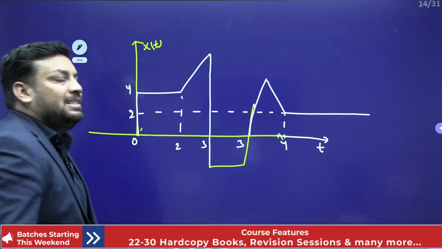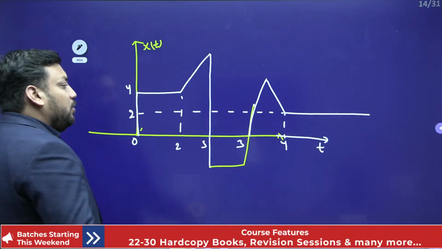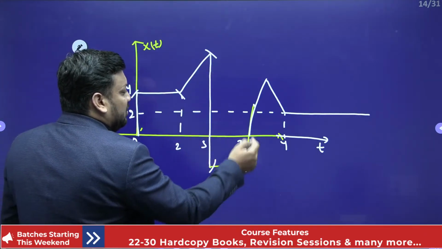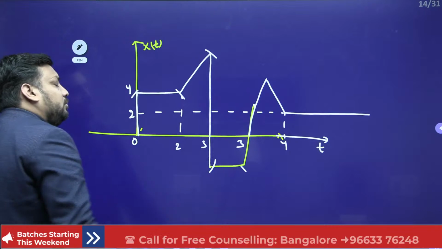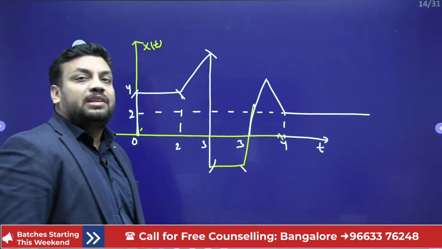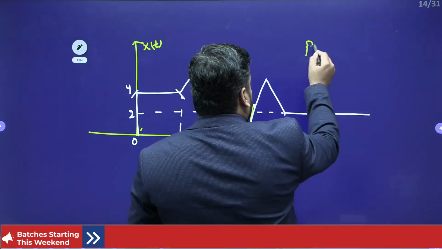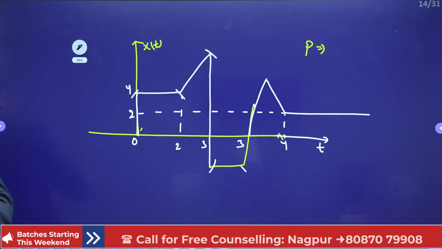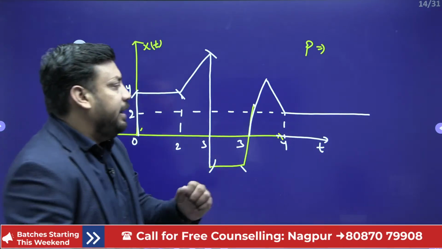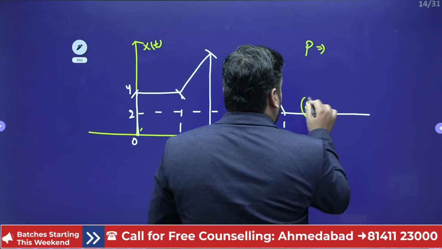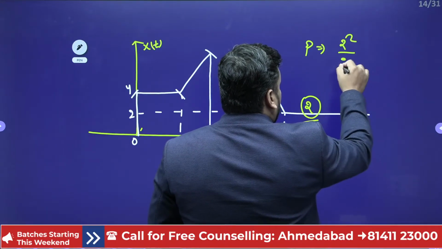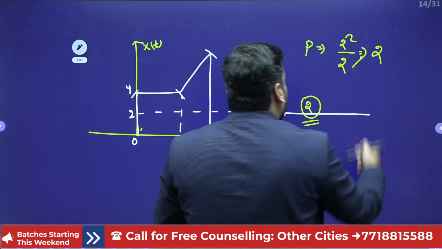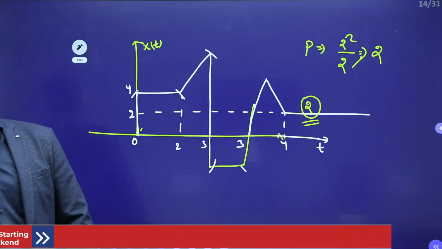Now you need to tell me what is the answer according to you. Short trick. Now the normal student will apply the power formula. They need to write here also, here also, here also, line equations like that. But a smart student will not waste time. What is the power of this? Directly tell me how much time you will take. Tell me honestly. Sir, this 2 magnitude constant value. Right, the answer is constant value square upon 2, that means 4. 2 whole square by 2, that means 2 only. Shabash. That's it. Yes or no?